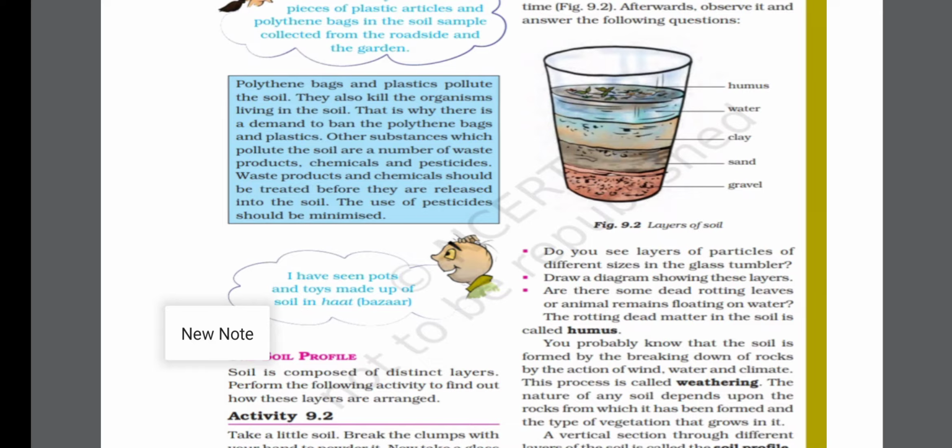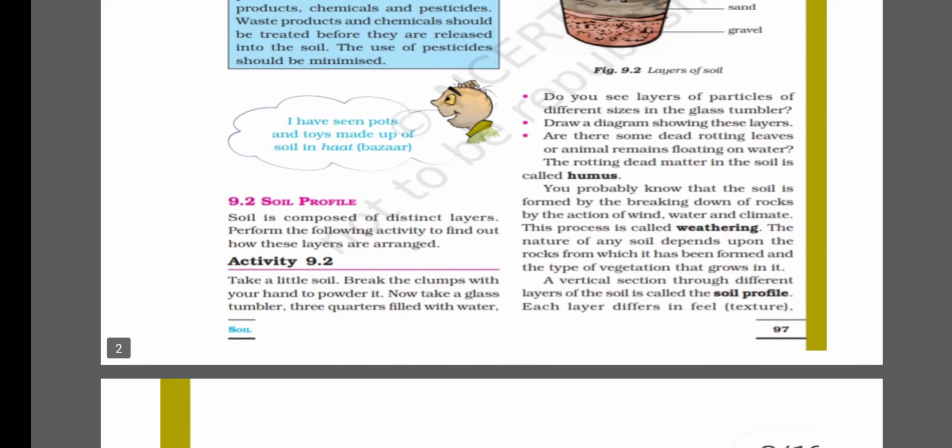Now let's move towards the soil profile. Basically, soil profile is a study of different layers of soil. A vertical section through different layers of soil is called soil profile. Soil is composed of distinct layers. This we all know that it has many layers. So a vertical section through different layers of soil is called soil profile.